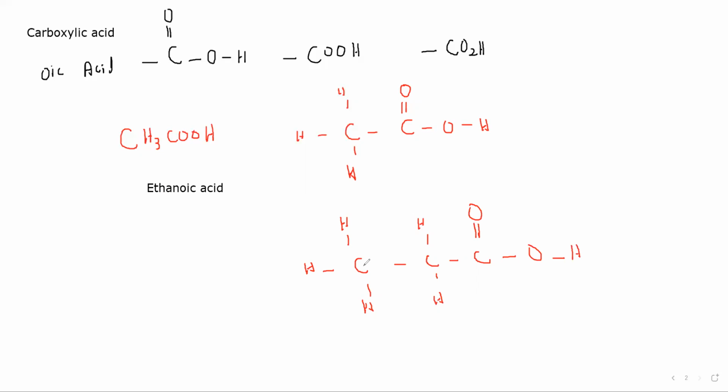What is the name of this acid which has three carbons? Because of three carbons, it is prop, single bond AN, and due to the functional group, it will be oic acid, so it will be propanoic acid.